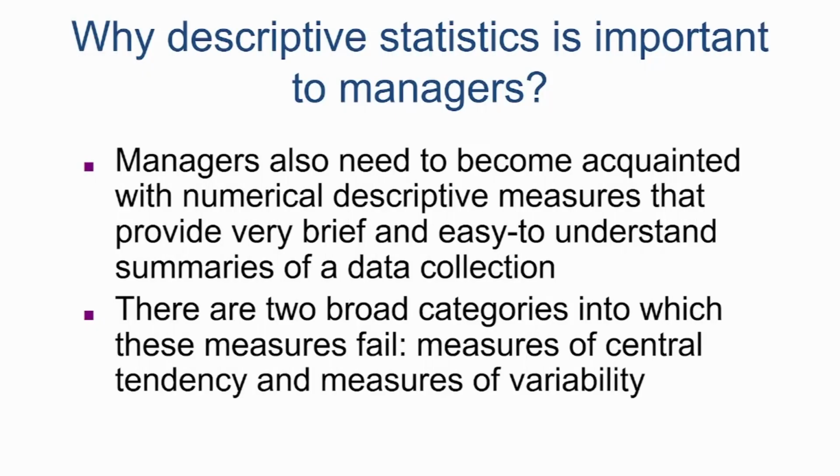So coming back, we need to understand what the data is all about. The manager needs to understand, and for this we have two branches: measures of central tendency and measures of variability. To give you a nutshell understanding, measure of central tendency is what if the entire thing is at one point.